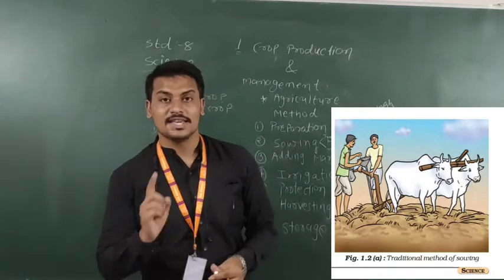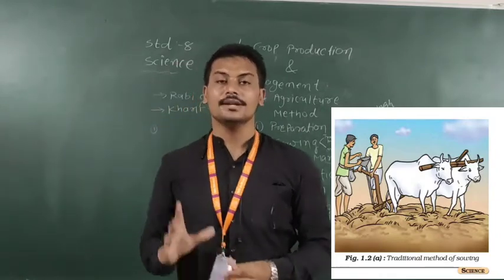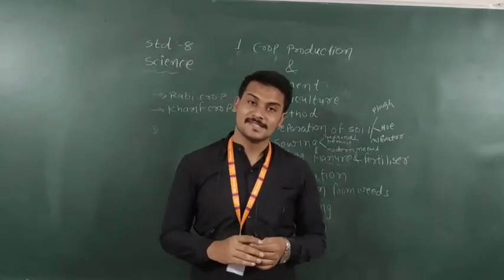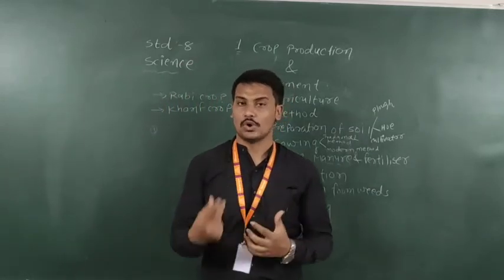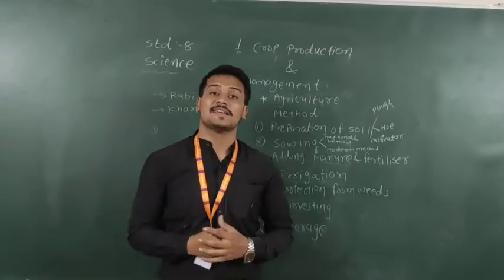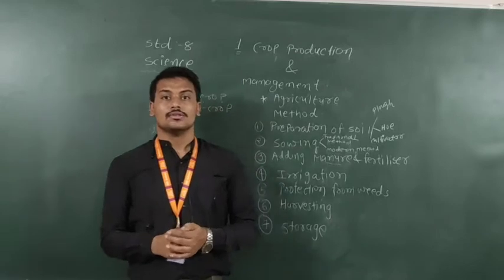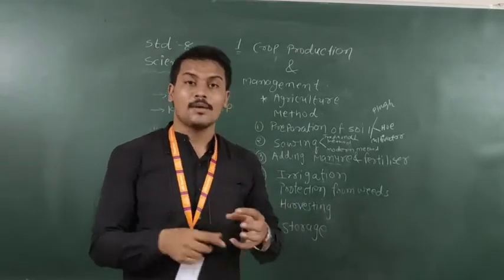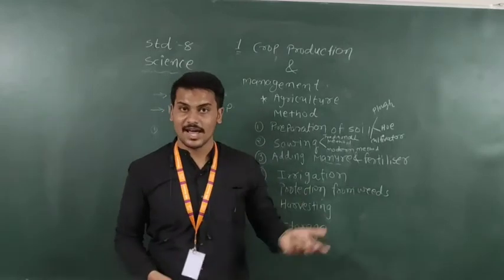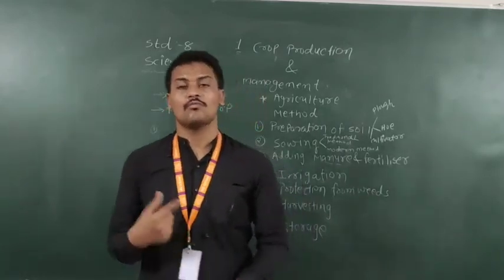The necessary thing to keep in mind is that a proper distance between the crops is necessary whenever you sow. Why is this so? Otherwise there is overcrowding of the crops in a particular area, and they do not get proper nutrients from the sunlight, the manure, and the fertilizer.